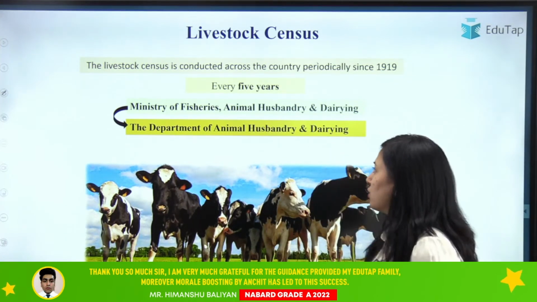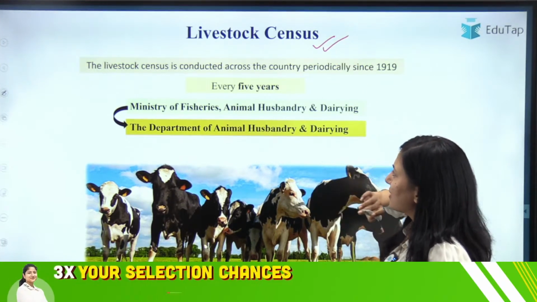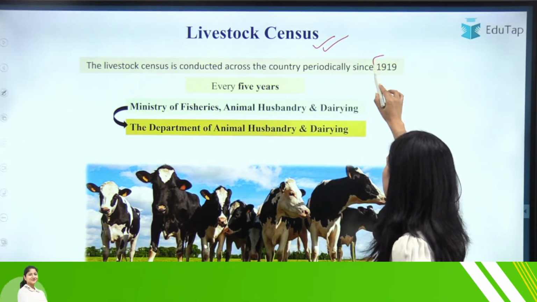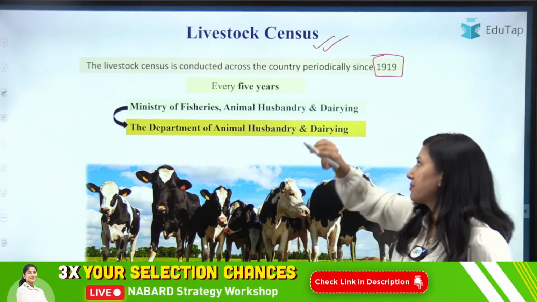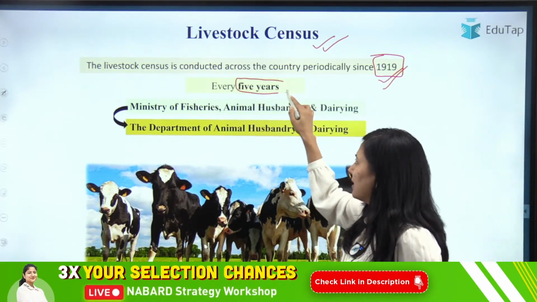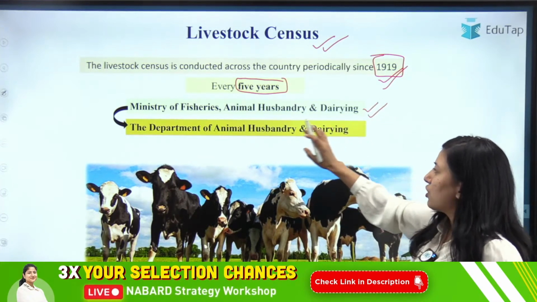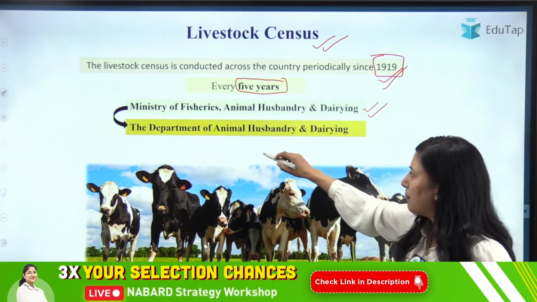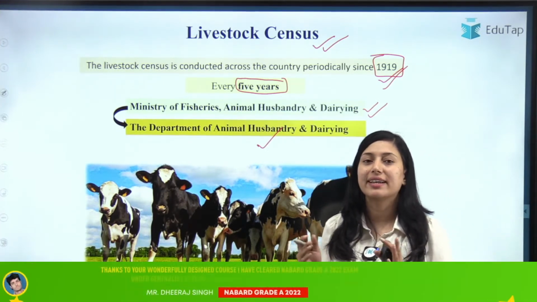Okay, very good. So the next census is the livestock census. The livestock census is conducted across the country periodically since 1919. 1919 से livestock census चल रही है. After every 5 years this data is also released. Under the Ministry of Fisheries, Animal Husbandry and Dairying, the Department of Animal Husbandry and Dairying collects the data for the livestock census and then releases the census.